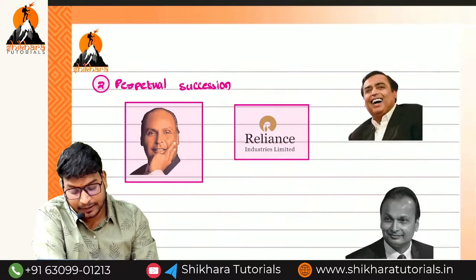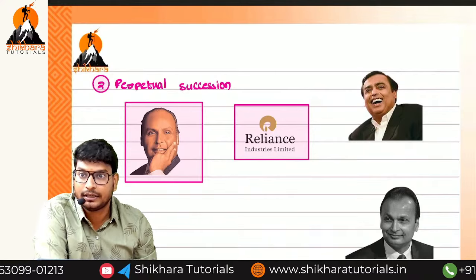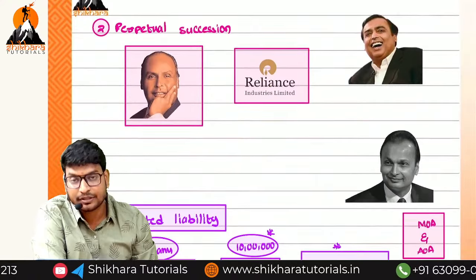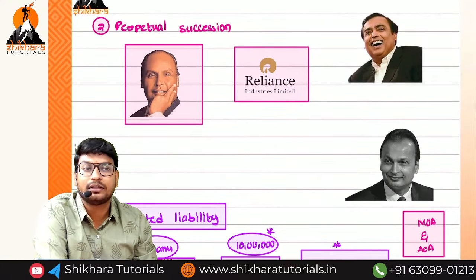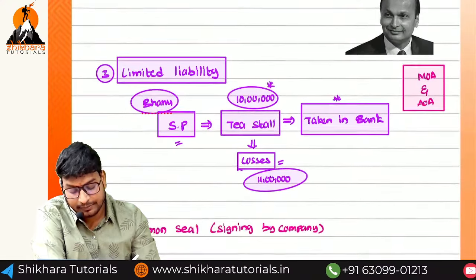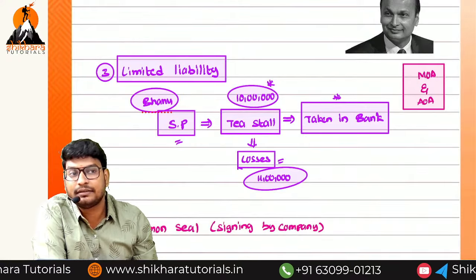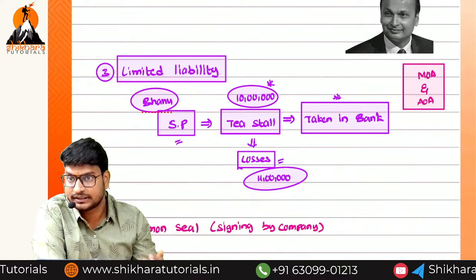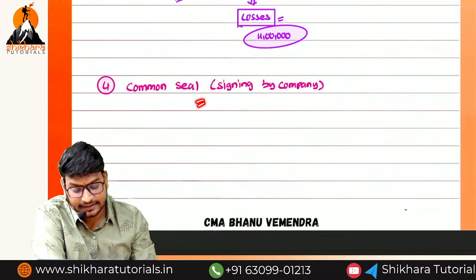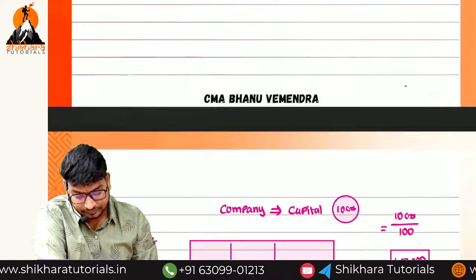Next, perpetual succession. Perpetual succession is there only in the case of a company, not in the case of a sole proprietor or partnership firm. What is the meaning of perpetual succession? Even if the shareholders change, the company will still be there. Limited liability means personal estate will not be liable, only up to the share price will be liable. Next, the common seal, nothing but the signature of the company. These are some features of the company.